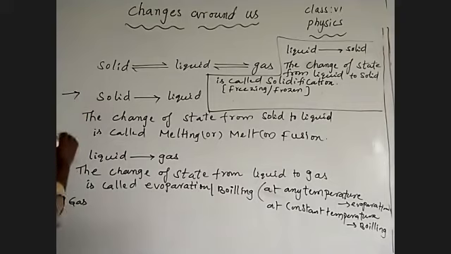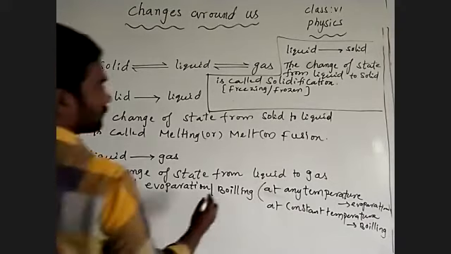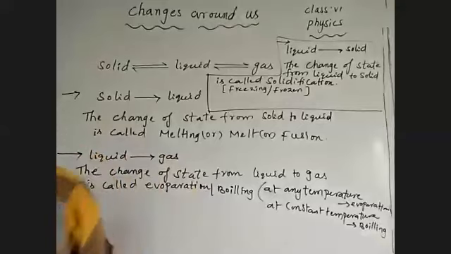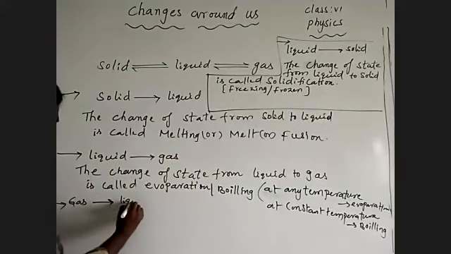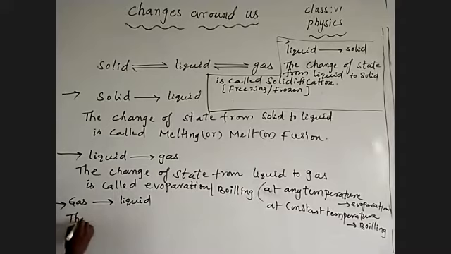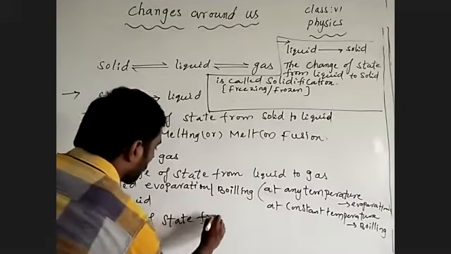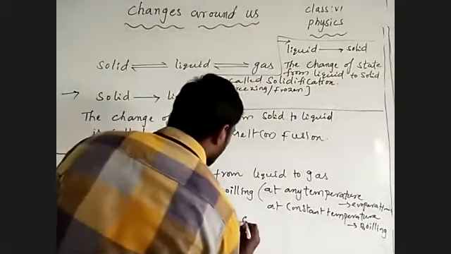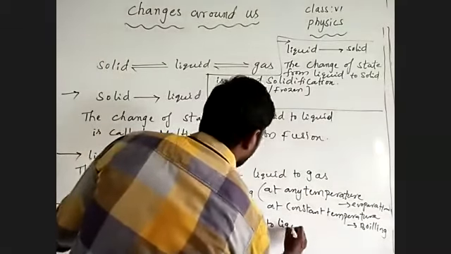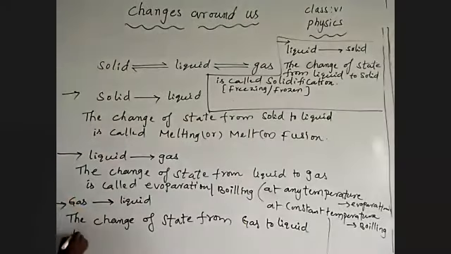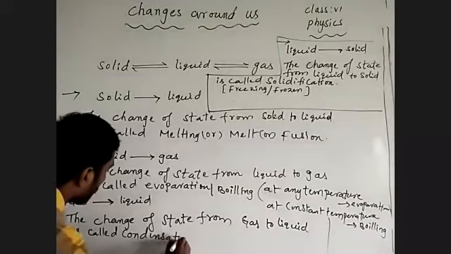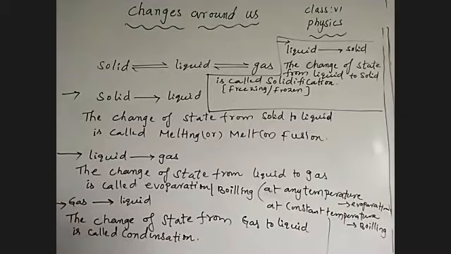And then coming to that, one more: from gas to liquid. What we can say here, the change of state from gas to liquid is called condensation.